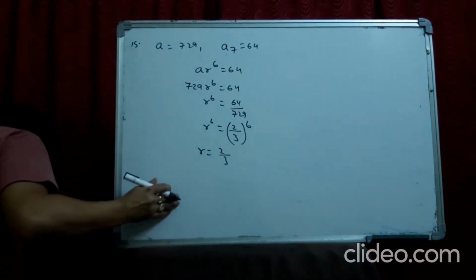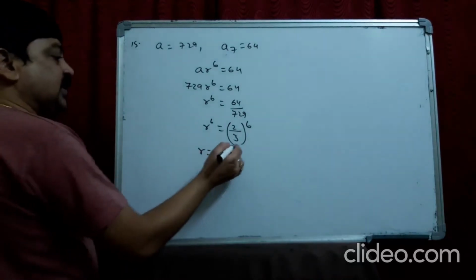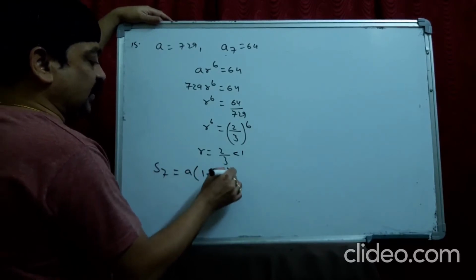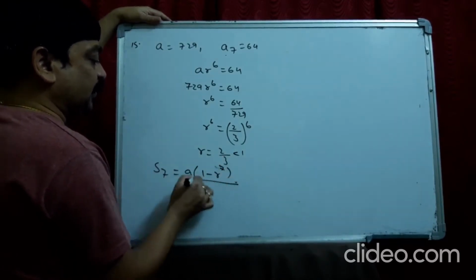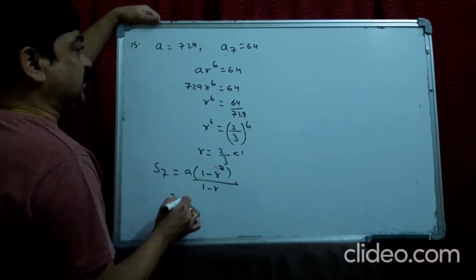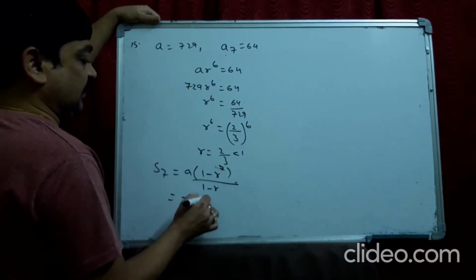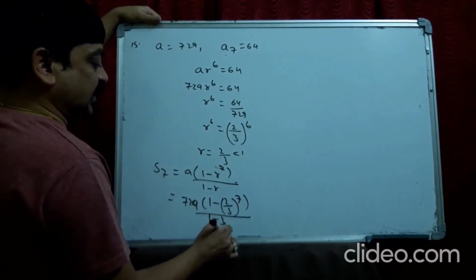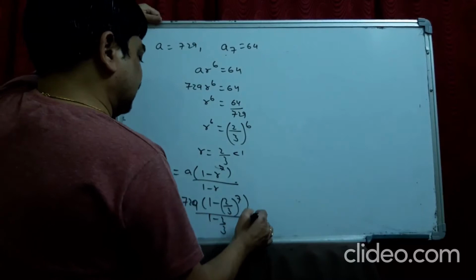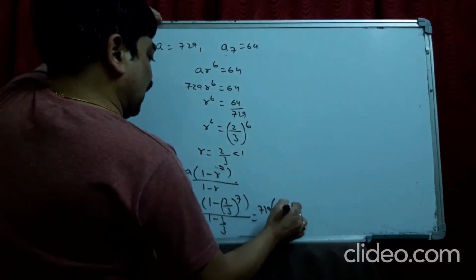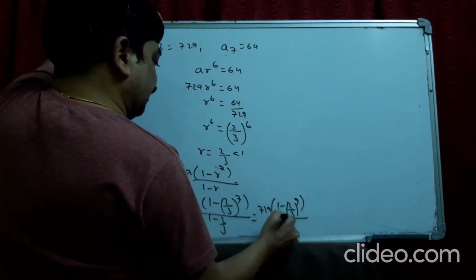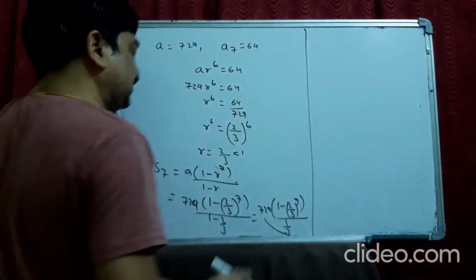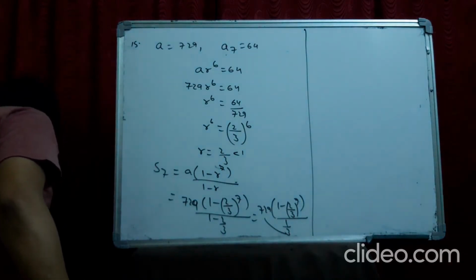That means you got A and R. Now what did they ask us? To find out S7. 2 by 3 is less than 1. So for S7, A into 1 minus R power n, that means R power 7, by 1 minus R. A is 729 into 1 minus 2 by 3 power 7 by 1 minus 2 by 3. You can leave it like that, or 729 into 1 minus 2 by 3 power 7 by 1 by 3. You can take this as multiplication and leave it like that. Calculation whatever you get. Next, 16th one.